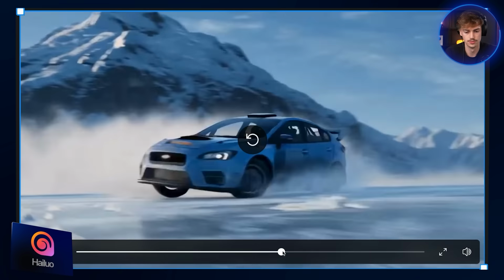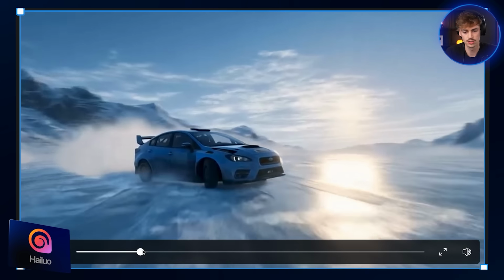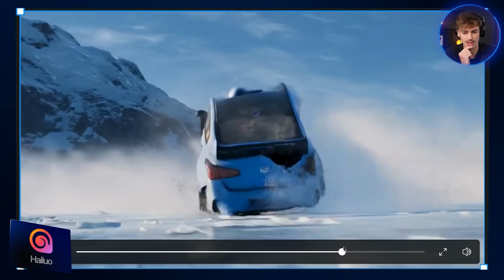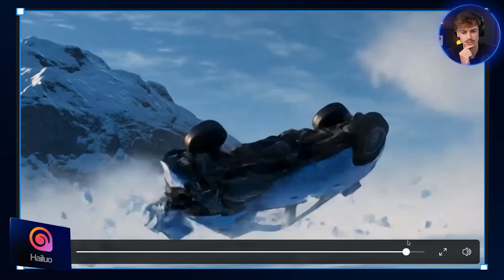Oh, that was a full-on Transformer that it hit. I mean, it started off alright. Until here it was pretty good. But the car crash, backflip car. Yeah, that one was a bit too strange. It's struggling crashing the car. Overall, not too bad. Now let's see what 2.5 can do.